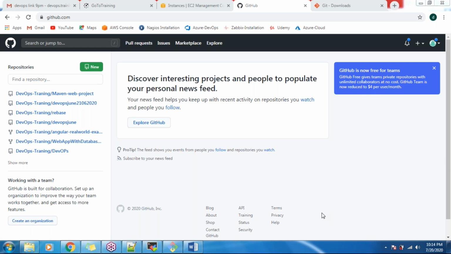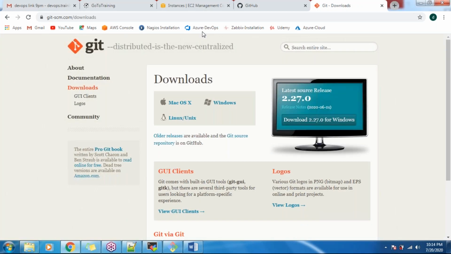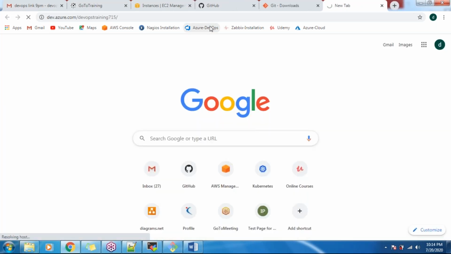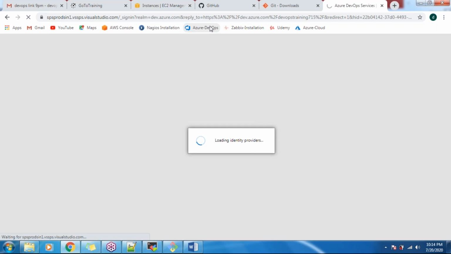So the concept is the same only. There are no changes, just the UI difference and some configuration. Apart from that, everything is the same.